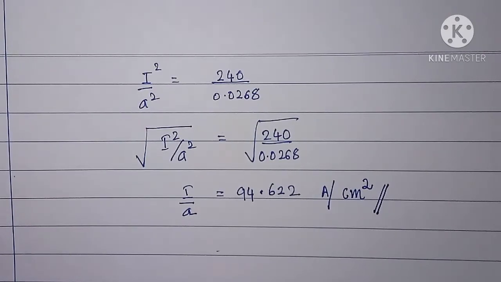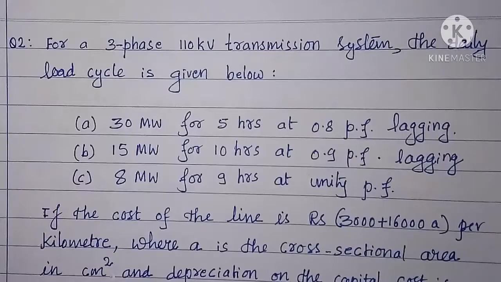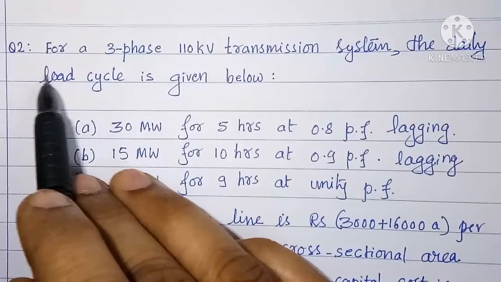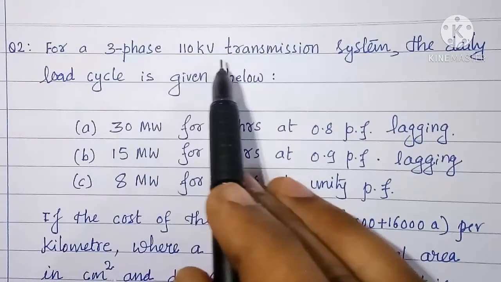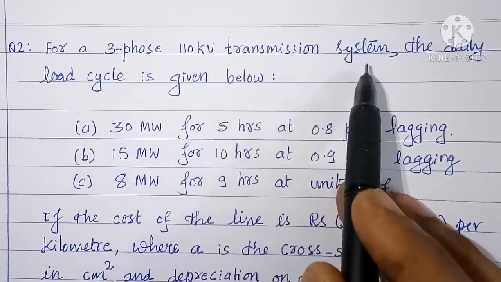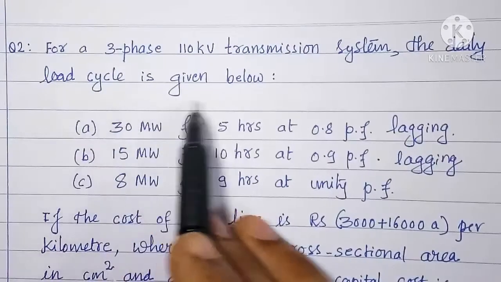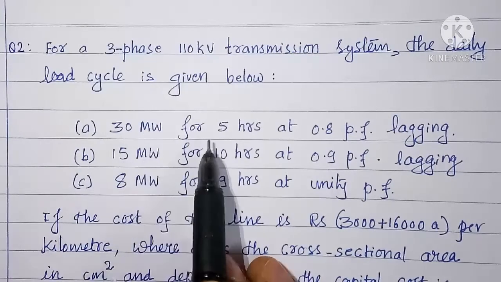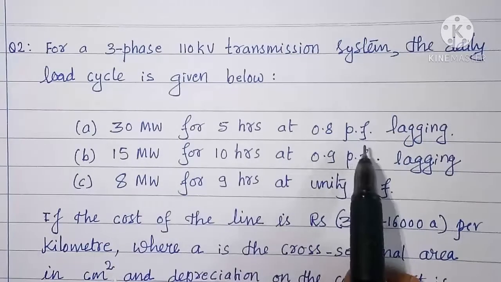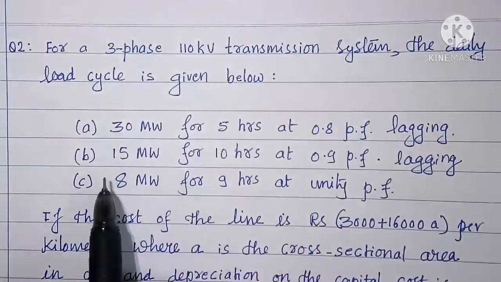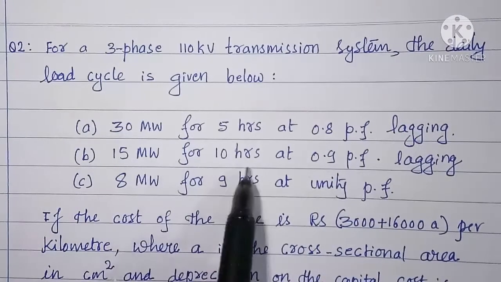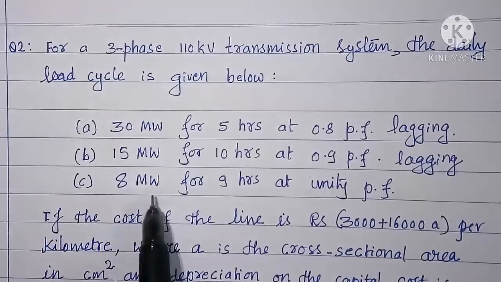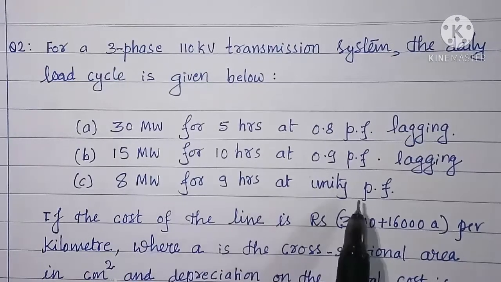Now we will take another problem. Question number 2. For a 3-phase 110 kV transmission system, the daily load cycle is given below. A. 30 megawatt for 5 hours at 0.8 power factor lagging. B. 15 megawatt for 10 hours at 0.9 power factor lagging. C. 8 megawatt for 9 hours at unity power factor.